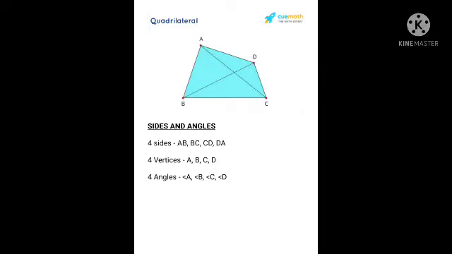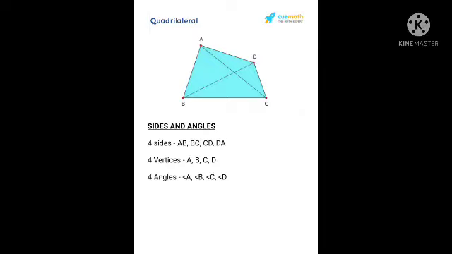Look at this figure carefully. Which are the sides? You know how to name a side and how to name an angle. In our previous chapters and sections, we discussed that. So what are the names of the sides and angles of this quadrilateral? The 4 sides of this quadrilateral are AB, BC, CD and DA.